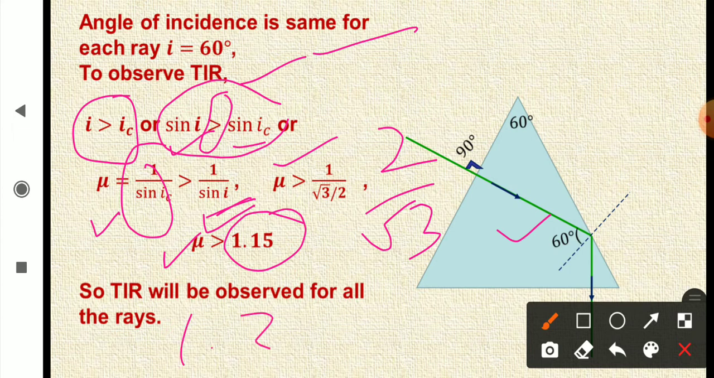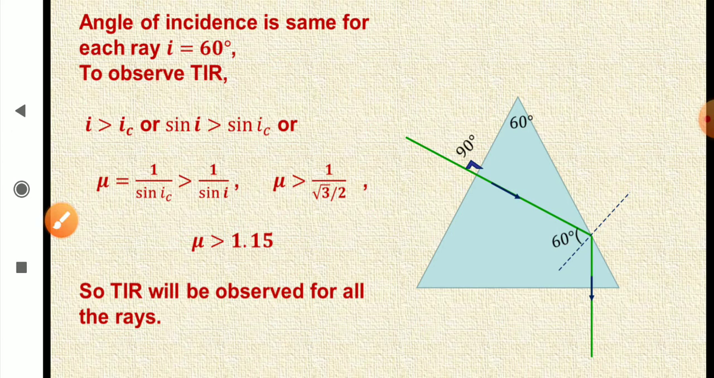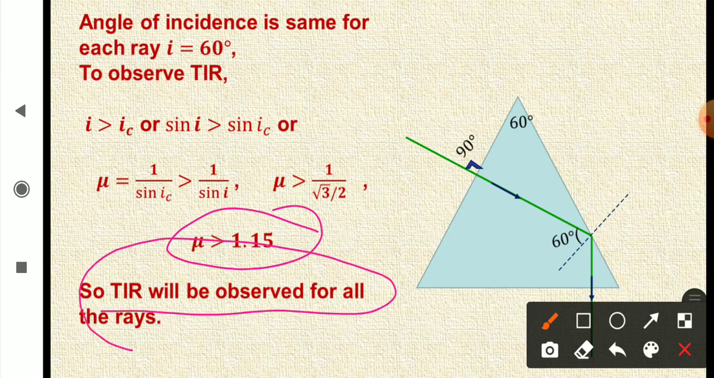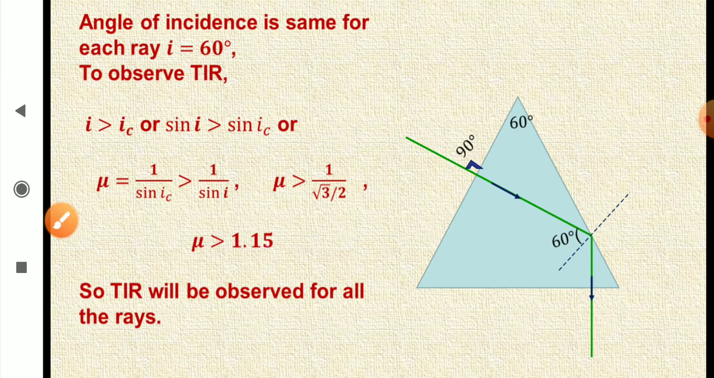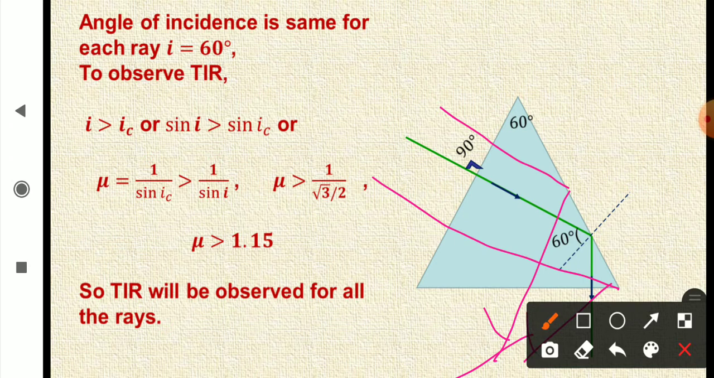They all have refractive index greater than 1.15. For red it was 1.39, for green it was 1.44, for blue it was 1.47. So refractive index for all the colors is greater than this value. So total internal reflection will be observed for all the rays. So I have shown you just one ray, but even if you take the red, it will show total internal reflection. If you take blue, that will also show total internal reflection.